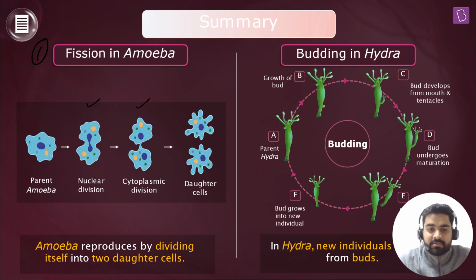This process is known as binary fission, absolutely correct. Right. Then we have discussed budding in Hydra. A small bud-like structure develops on a parent body. It ultimately gets nutrition, develops its tentacle and mouth, undergoes maturation, and on maturity it will get detached from the parent body. Okay, everyone. So with that, we have completed our session.